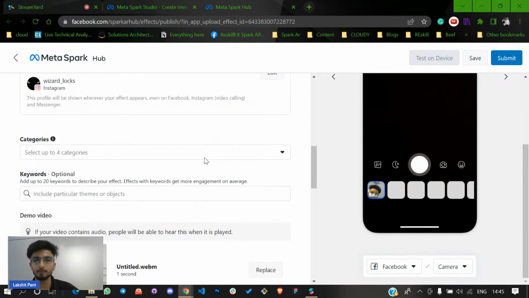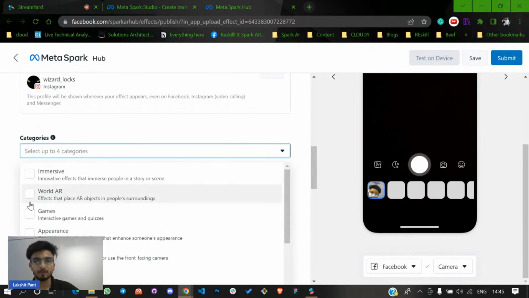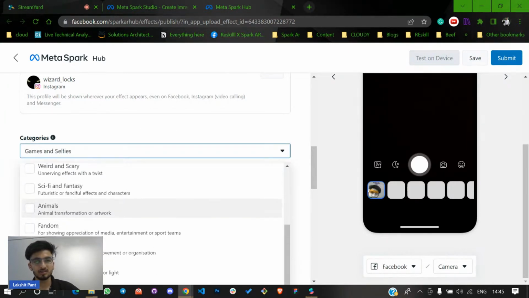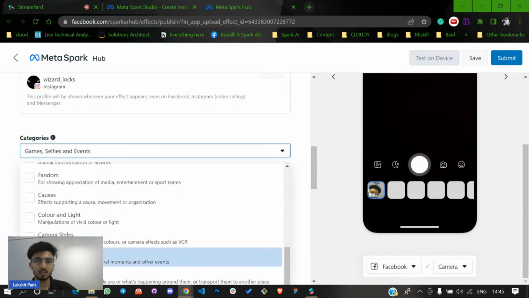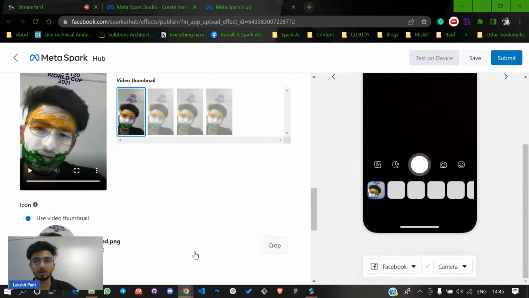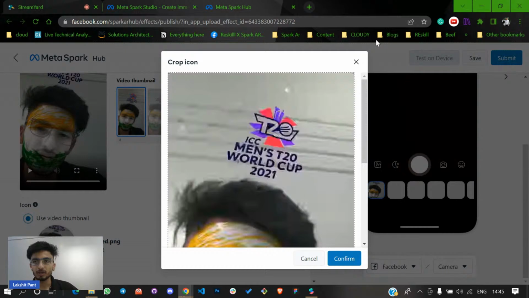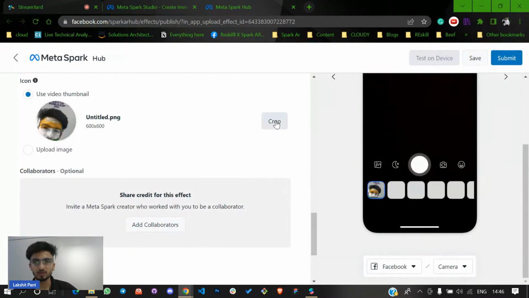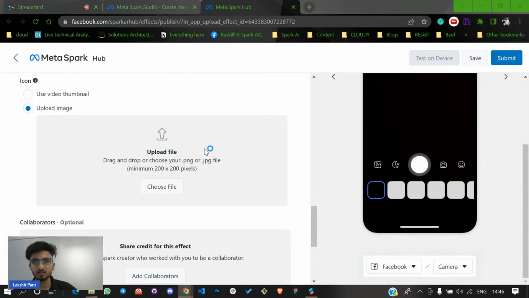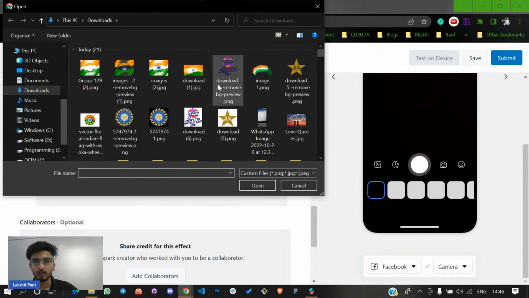Now you can simply choose the categories, like what type of filter you have created, something like a game kind of filter, something like selfie. This is also an event kind of filter, so I can choose events also. You can see something like this. If you want to upload an image, you can simply go to upload image, and you can choose something like this.